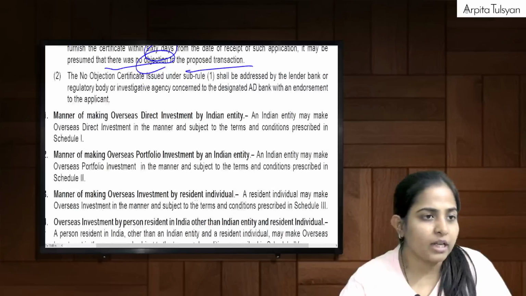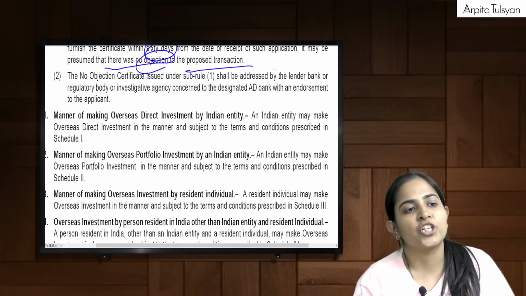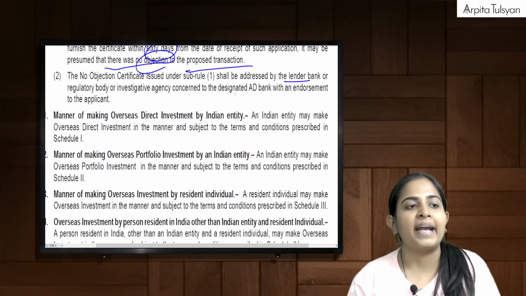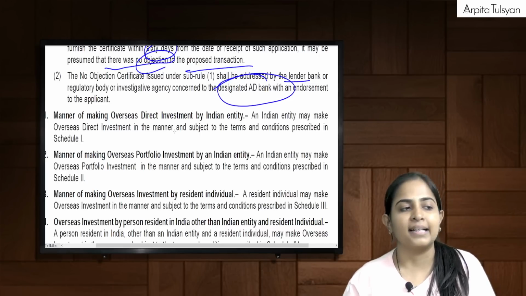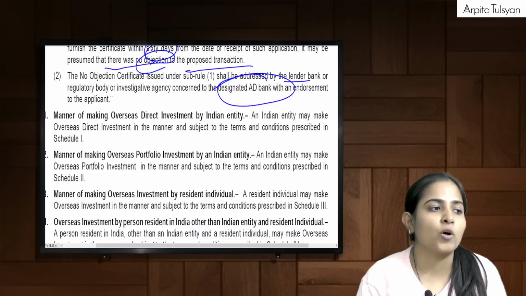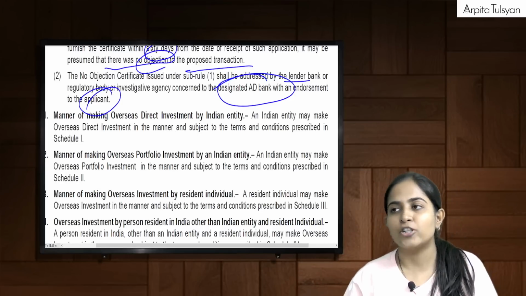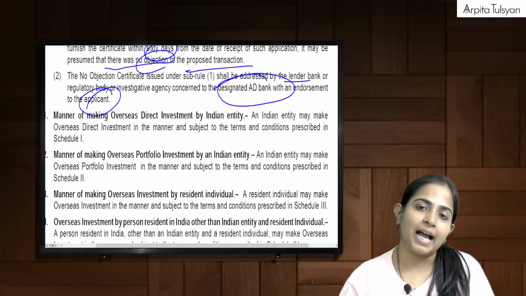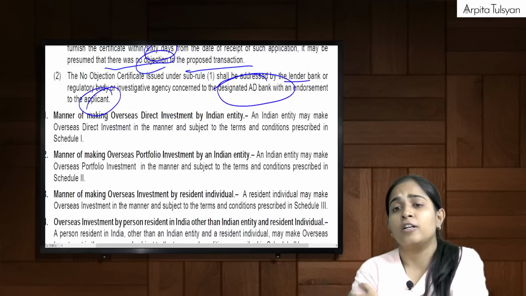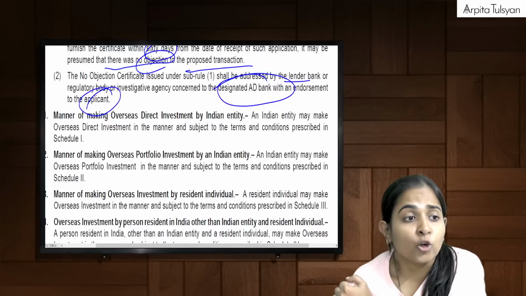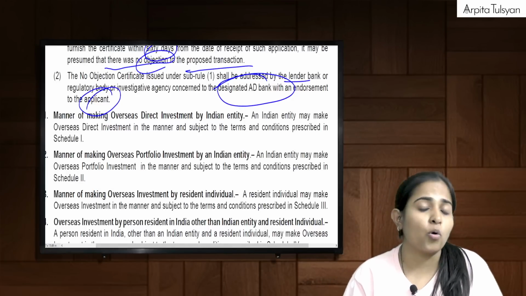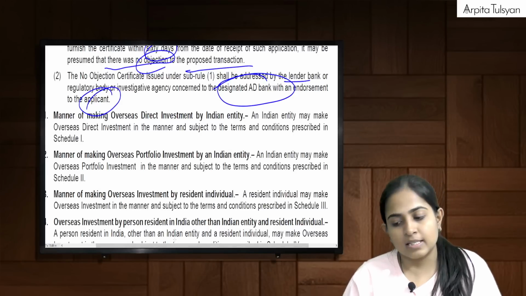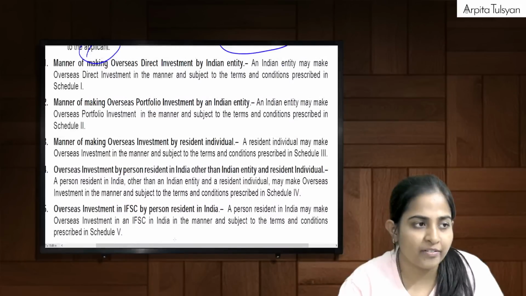Then the next one: the NOC issued shall be addressed. If they are issuing the NOC within a time period of 60 days, it should be addressed to the designated AD bank with an endorsement to the applicant also. So basically it should be addressed to the designated AD bank, and one copy should be given to the applicant, confirming that these lenders or investigating agencies don't have any problem with us doing the overseas investments. So this is very, very important. The 10th point was very, very important.